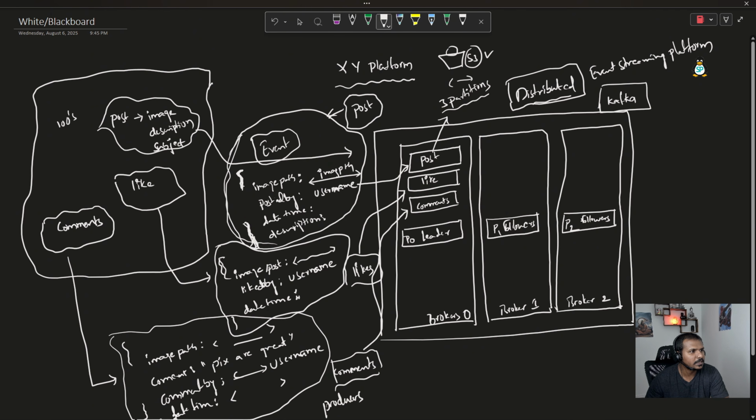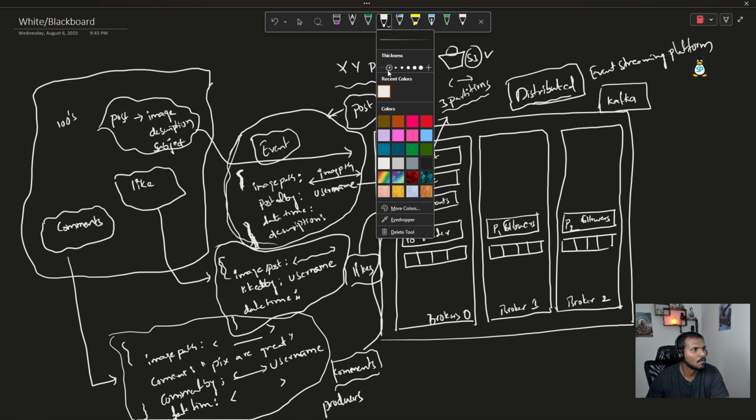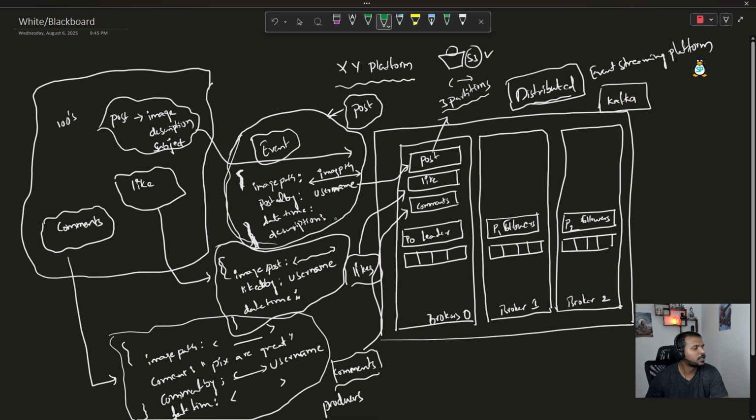Now let's understand how these messages are going to sit in the partition. Let's say one user is posting some message, and we know the syntax for the event.